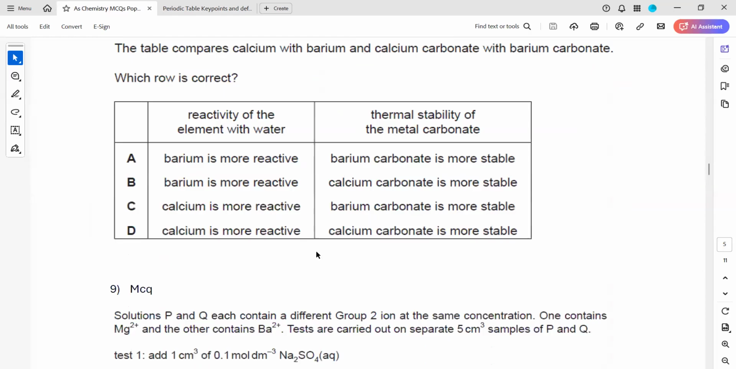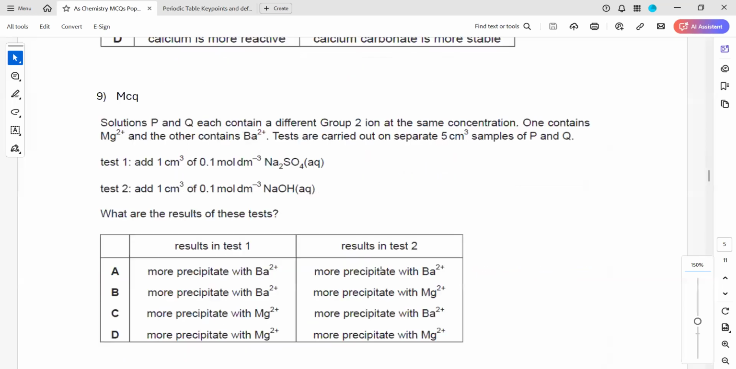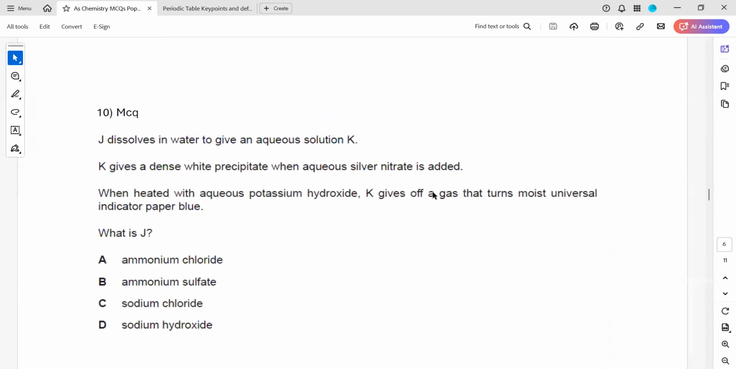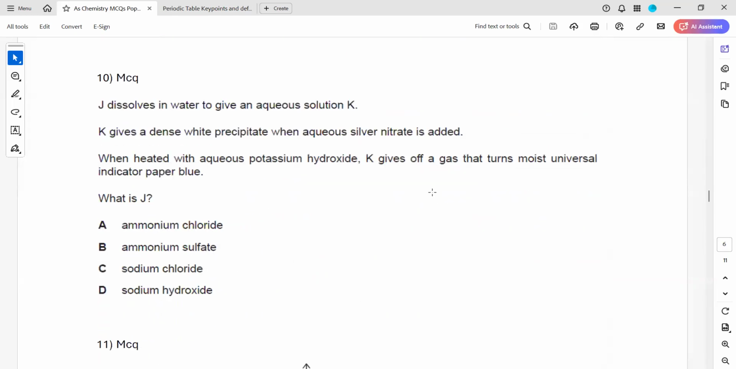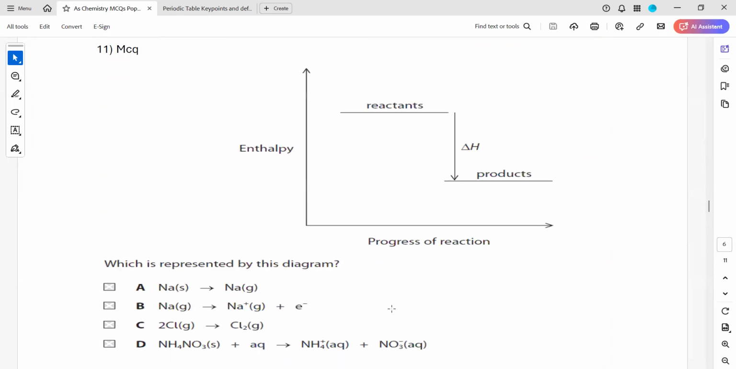Question 8, any doubt? 8 or 9? Question 8, question 9, any doubt? Question 10. Question 11. 9 as well. Okay.